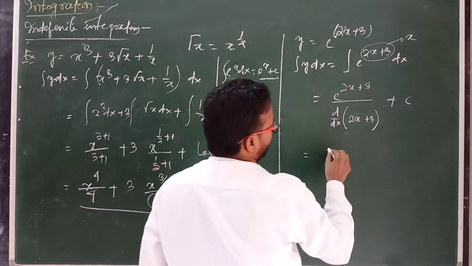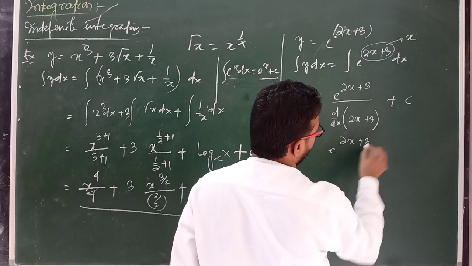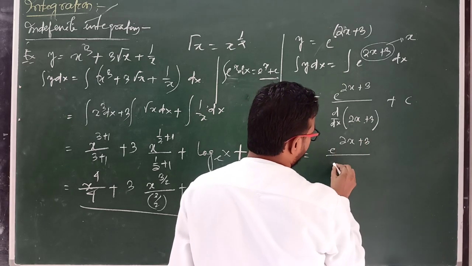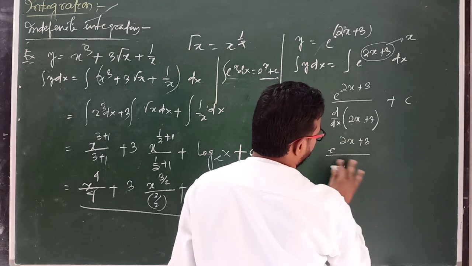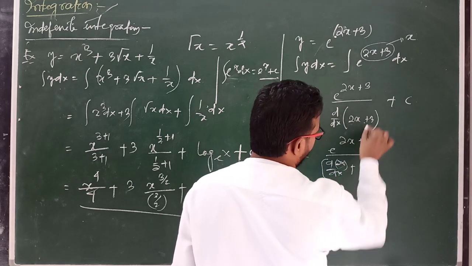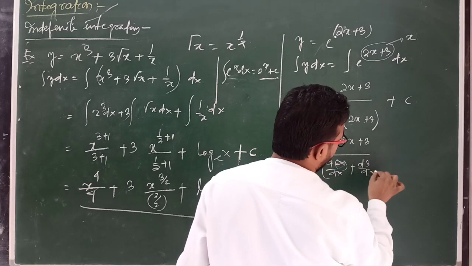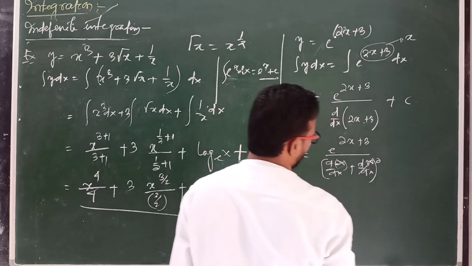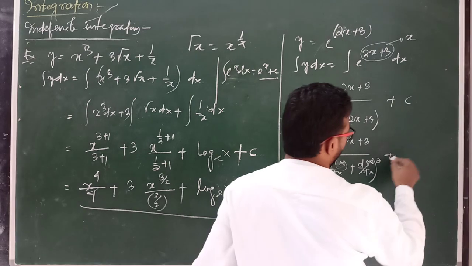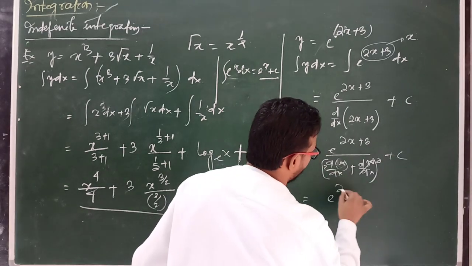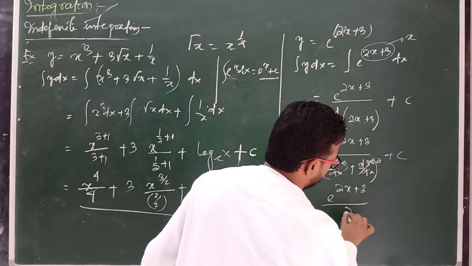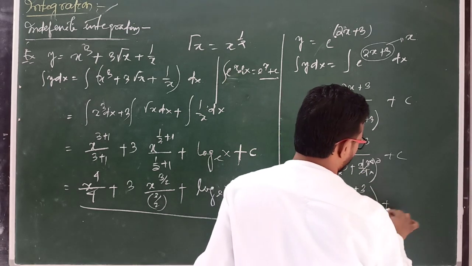Then we can write e to the power 2x plus 3 divided by the differentiation, where 2 is a constant quantity: 2 d by dx of x plus d3 by dx, the differentiation of a constant is 0, and dx by dx equals 1. Then we can write e to the power 2x plus 3 divided by 2 plus 0, that is by 2, plus c.